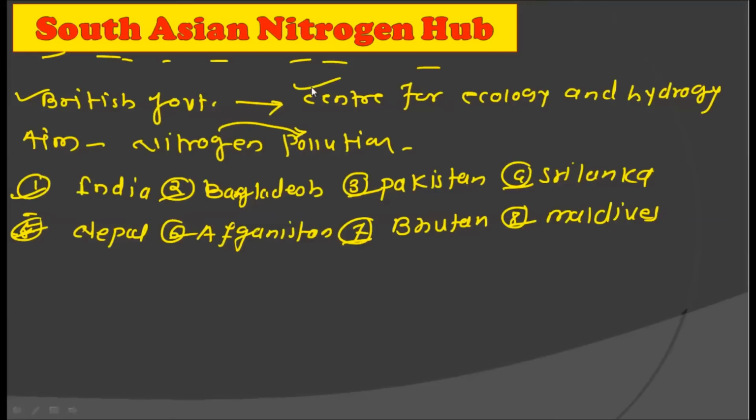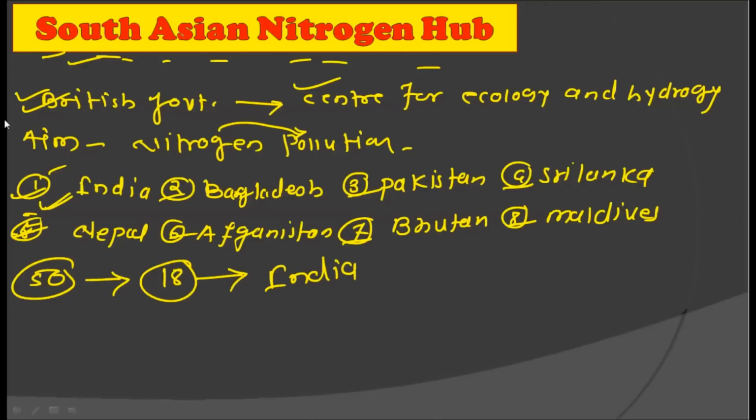This project in the UK was started by an organization called the Center for Ecology and Hydrology. It is a UK-based center which is controlling the South Asian Nitrogen Hub project. Now, including all these 8 countries plus UK, there are nearly 50 organizations taking part in this project. And out of these 50, 18 organizations are coming from India.